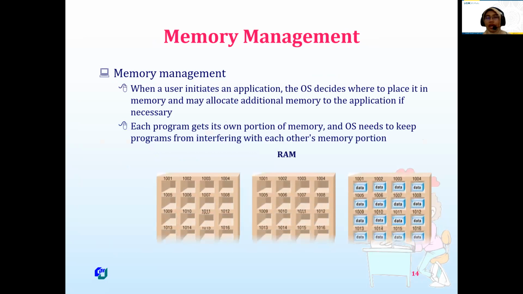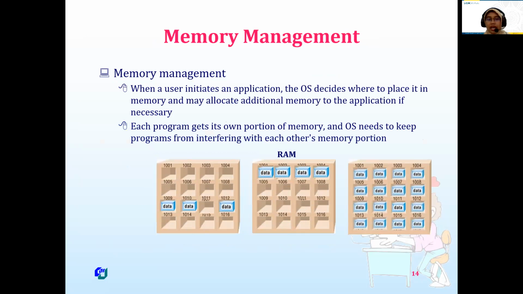Okay, and then the next one is about memory management. In memory management, it's like a shelf. I mean this is a location, like a locker. RAM is a transit zone between the hard disk and the processor.